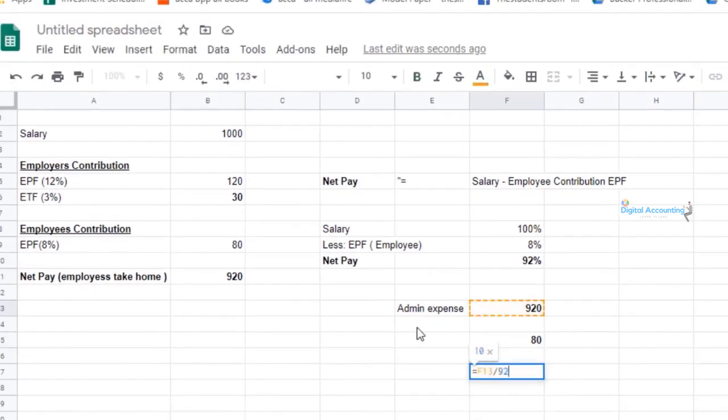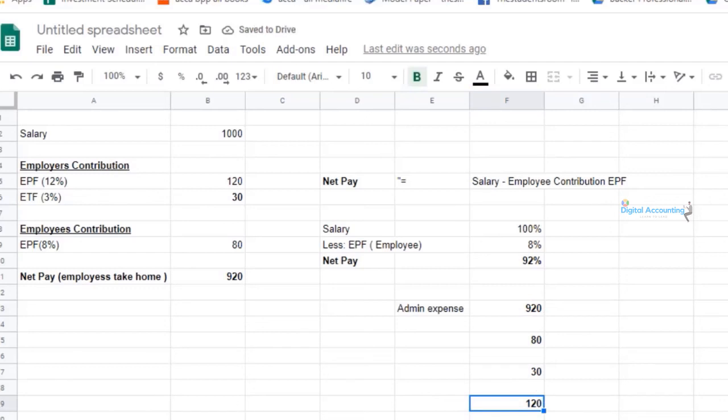From this 920, that is equal to 92%, we need the 3%. Then it will be 30. And we need to calculate the 12% EPF by the employer's contribution. So that will be 120.